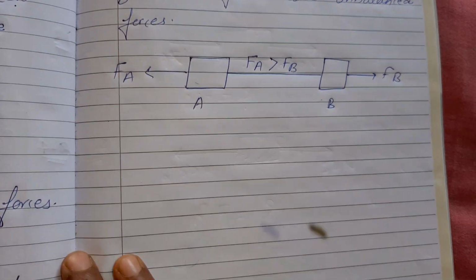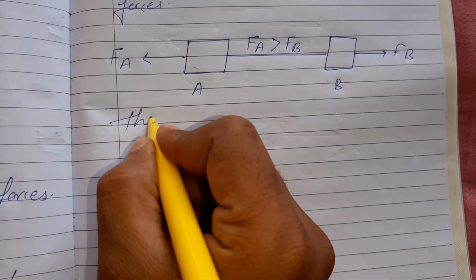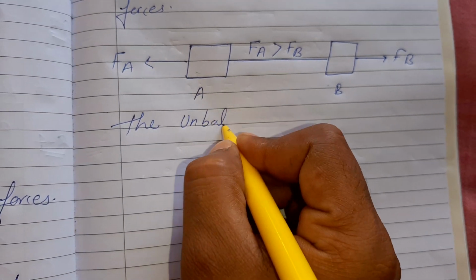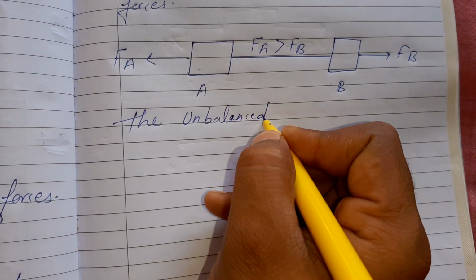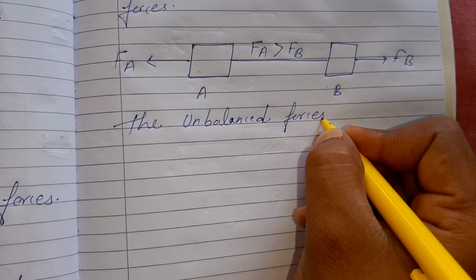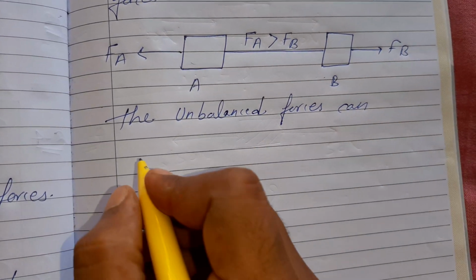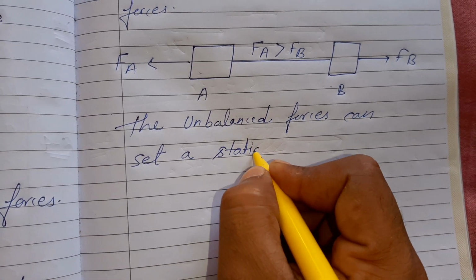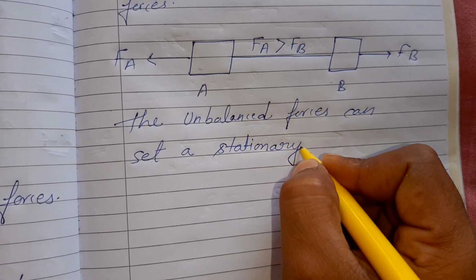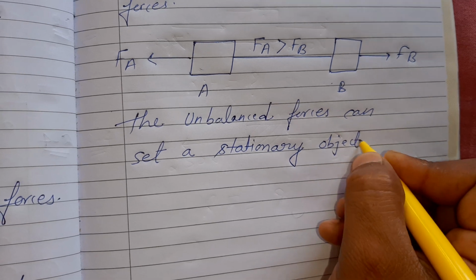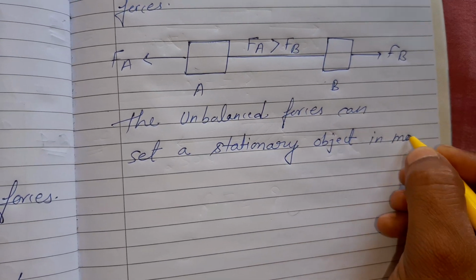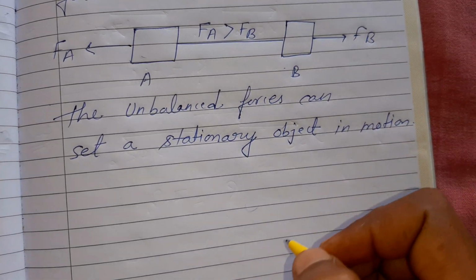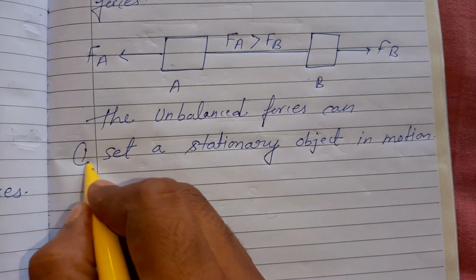And I will write here, the unbalanced forces can set a stationary object in motion. This is the first point.